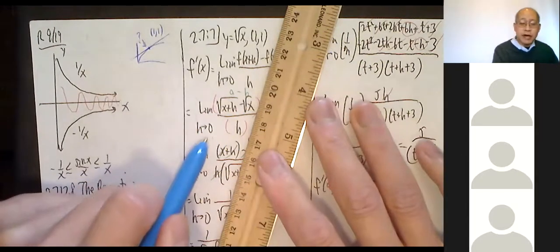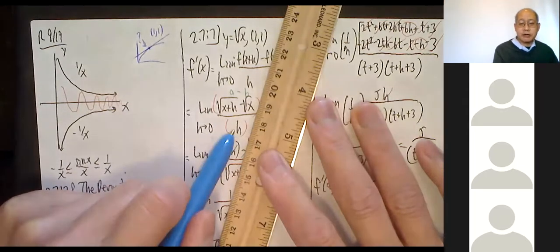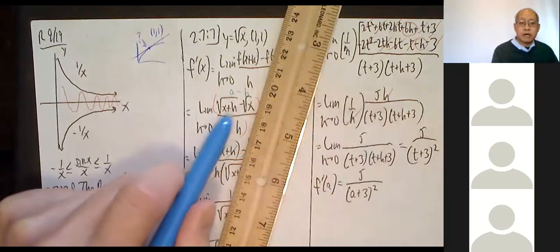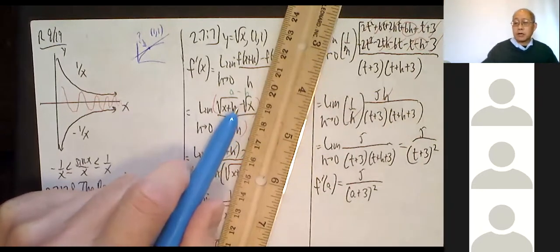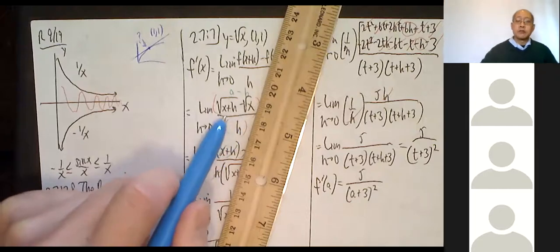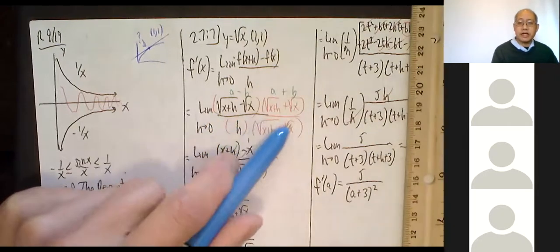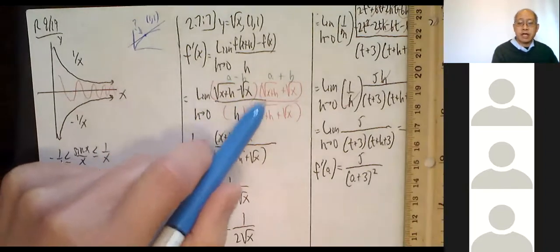You can never do any of these by direct substitution, because if you plug in, you get 0 on the bottom. But we've played this game before. I can multiply by the conjugate of the numerator, which is why we spent all that time working problems like that. So multiply by radical x plus h plus radical x, top and bottom.